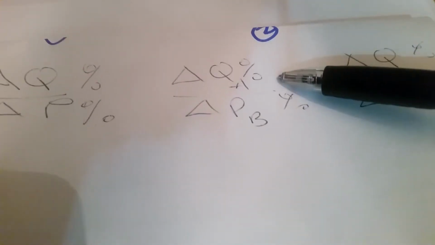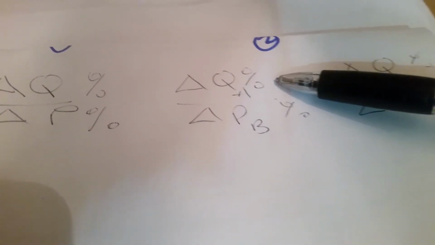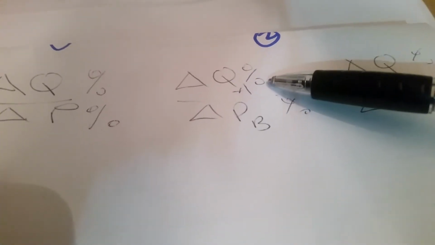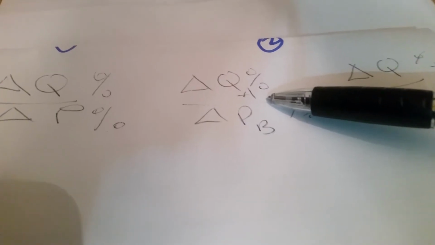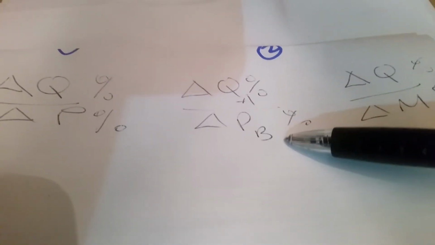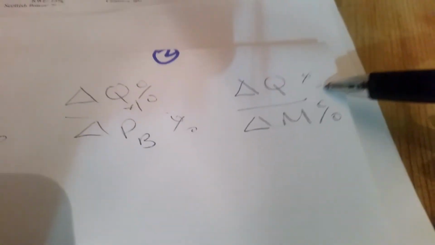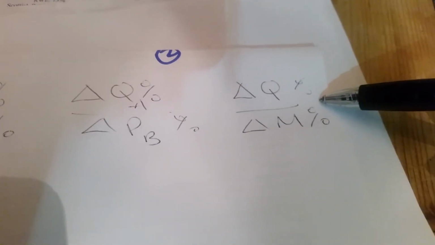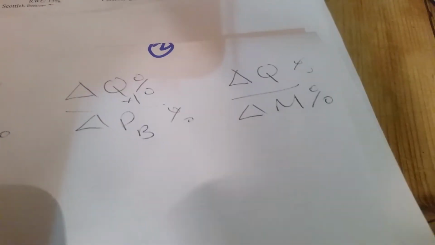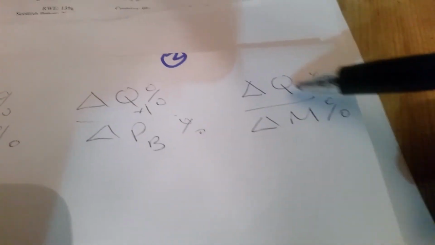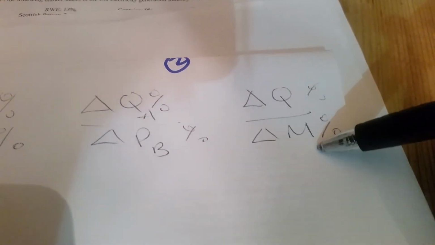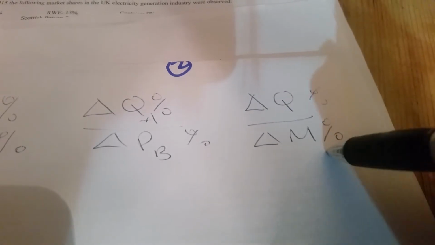If we were looking at the relationship between 2 goods or 2 services, we would have the percentage change in good A quantity divided by the percentage change in the price of good B. And finally, we looked at income elasticity and how our demand for different types of goods and services changed with income. So to look at this, we have a percentage change in quantity demanded over percentage change in income.